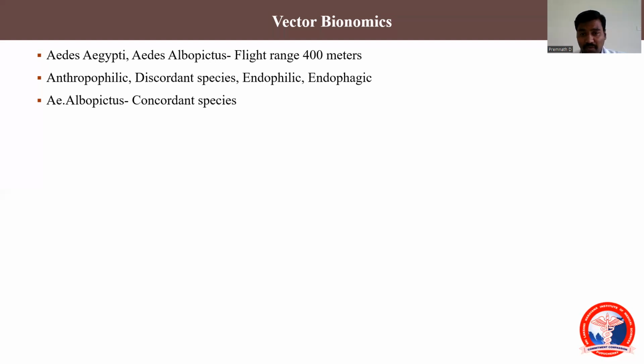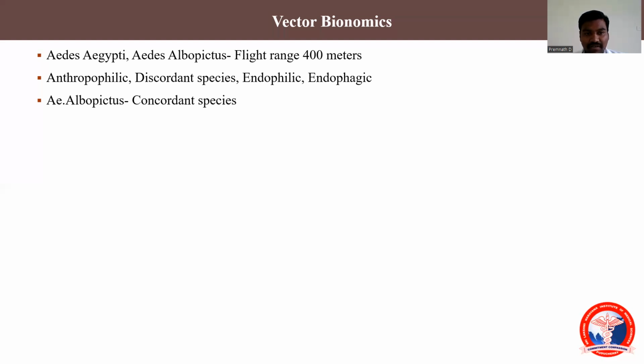Okay, and more importantly, the important characteristic of this vector is that it is highly vectorial, highly antigenic. Once it's infected, the virus replicates within it, and if it bites, the chance of infection will be 100%.